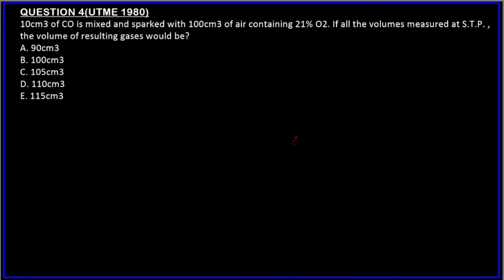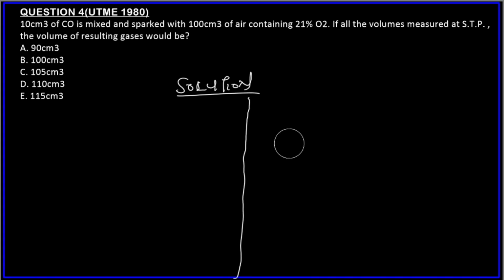This says 10 centimeter cube. This is another question and it's quite tricky, so just follow me. Let me put the solution first. Let's be fast. So 10 centimeter cube of CO is mixed and sparked with 100 centimeter cube of air containing 21% of O2. Of the gases in air, it is O2 that the CO will react with. So you should know the reaction is between CO and O2.